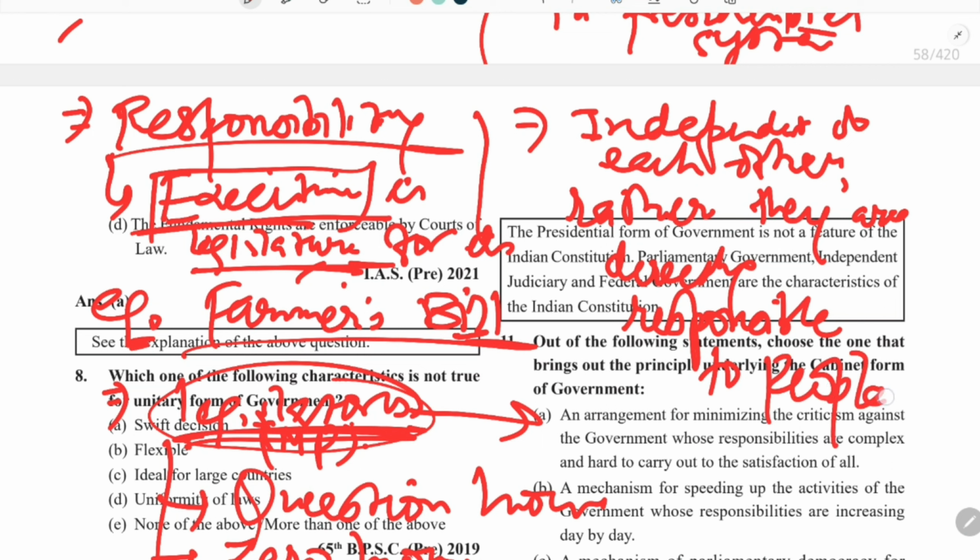Otherwise they will vote against it. So only the people will judge their policies, and they will be made accountable by the people. While in the parliamentary system, though the people also judge their policies, before that the executive is made responsible by the legislature for their acts and policies.